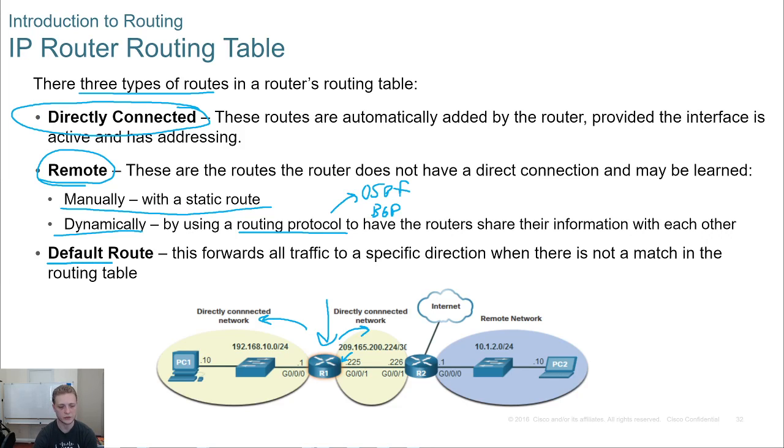And then we also have default routes, which are a little bit special. They can be manual or they can be dynamic, but they're going to be where we forward everything else, right? If it doesn't match any of the other entries in our routing table, that's kind of our last resort, right? We mentioned that in the last video, the route of last resort.